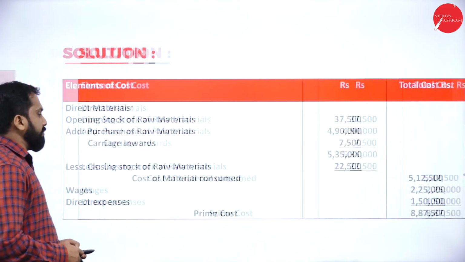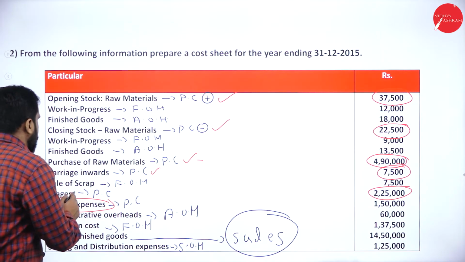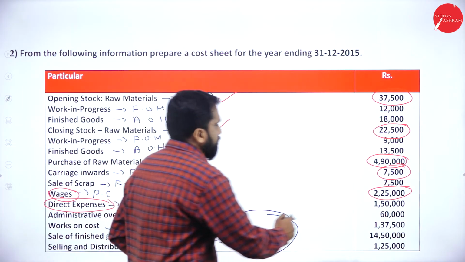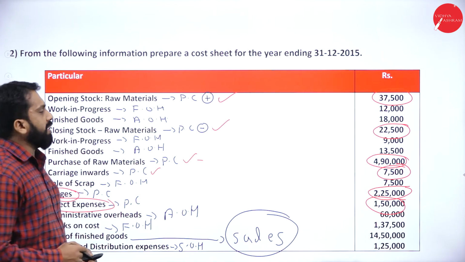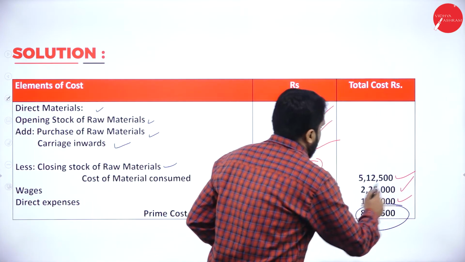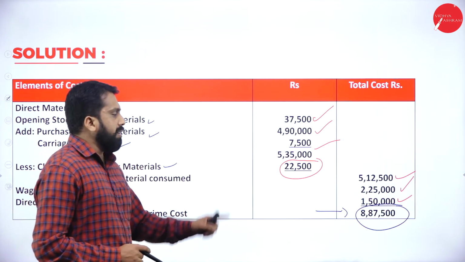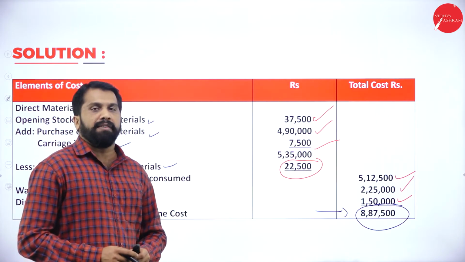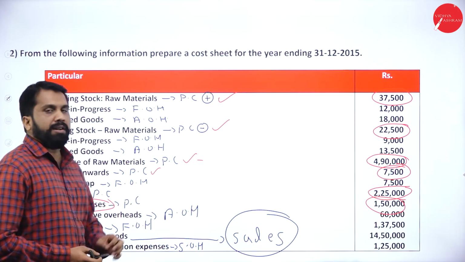Again, we'll go back. Is there anything about prime cost? Yes, you have wages of rupees 1,50,000 and 2,25,000. So, we'll go back to that. 2 lakh 25 and 1 lakh 50. Add everything, you got prime cost around 8 lakh 87,500. Hope you understood. Everything I have taken from your question only.